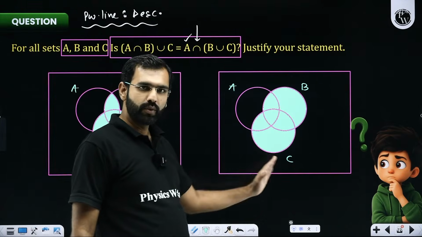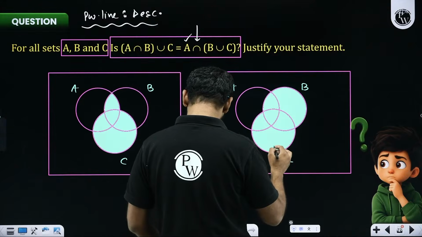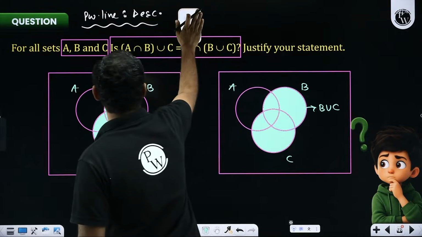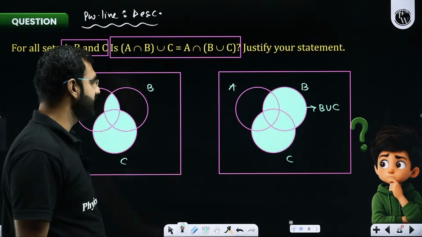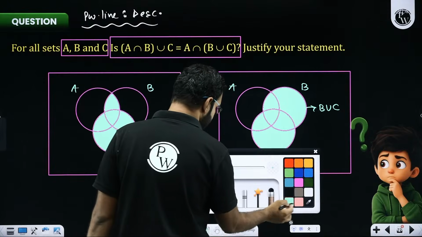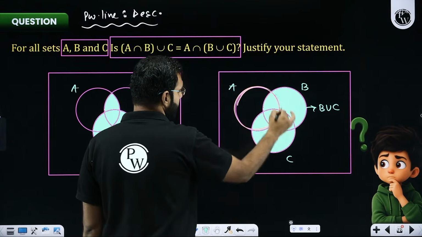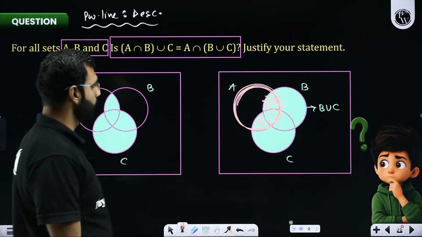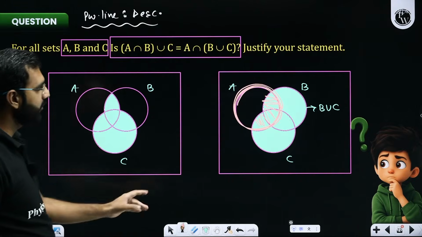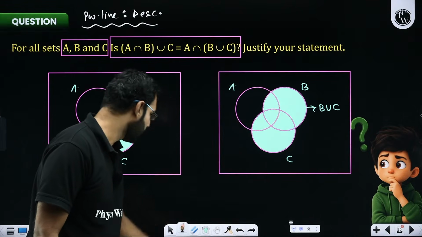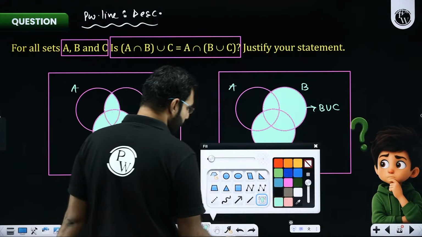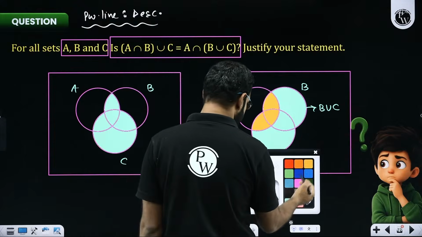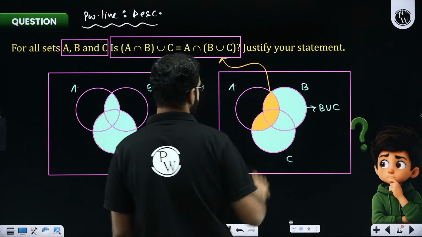So this is B union C. This region which I have highlighted here with this color is representing B union C. I hope you're getting it. So with B union C, I want to take its intersection with A. Where is A? I think I also need not highlight. This region is A. So its intersection with B union C is this part. Yes or no? Shall I repeat that? The intersection of A with B union C is this yellow region over here, your RHS.